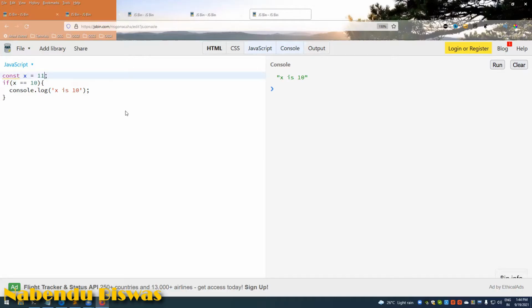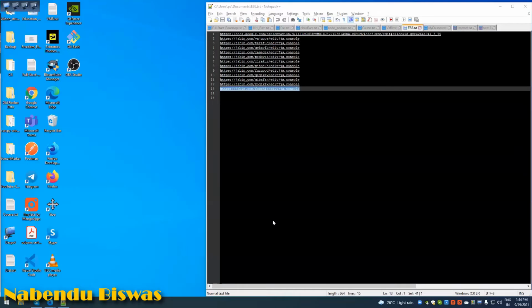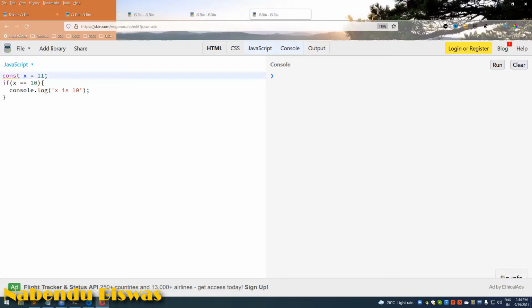If I change it to 11, so now it will not even run, because it has not come inside it. So there is else part also. Else part also is there, and there console.log x is not 10. If I give and run it, so it will print x is not 10. So this is the if else statement.